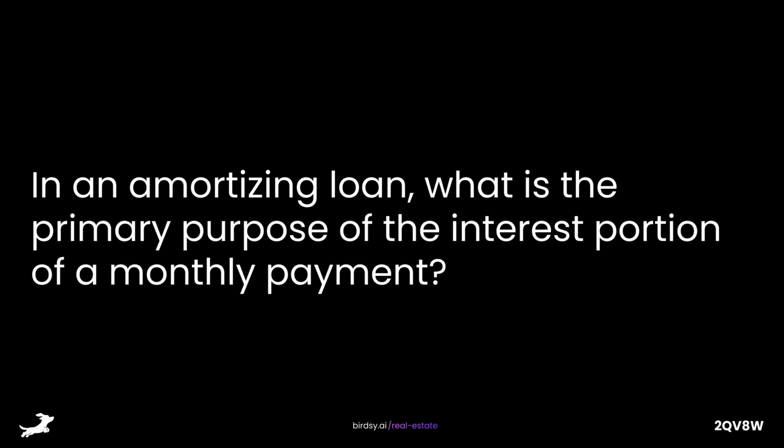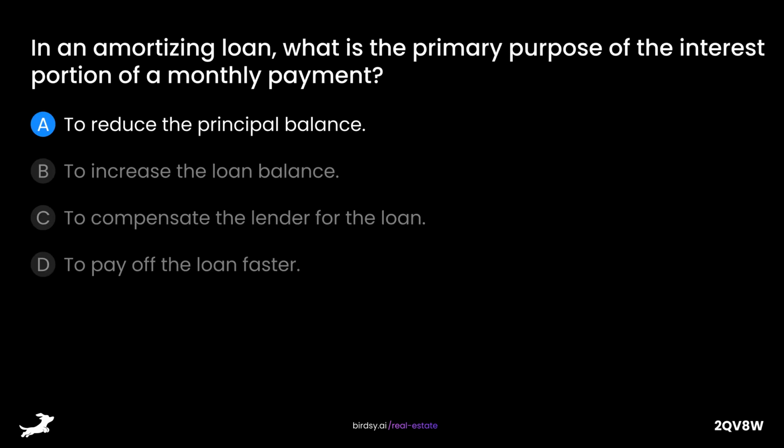In an amortizing loan, what is the primary purpose of the interest portion of a monthly payment? Is it A, to reduce the principal balance? B, to increase the loan balance? C, to compensate the lender for the loan? Or D, to pay off the loan faster?